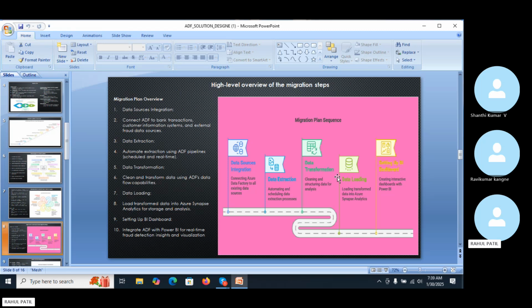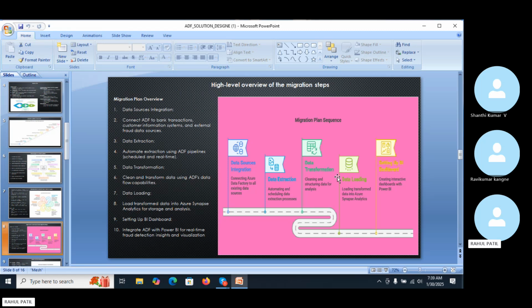In our case, we integrate with the bank transaction database, customer information system, and external fraud data source. So in the first step, data source integration, we have to integrate ADF with the bank databases like the transaction database, customer information database, and the external fraud source database. And we have to ensure seamless connectivity, with data flowing from multiple sources to ADF. So this task we have to perform.